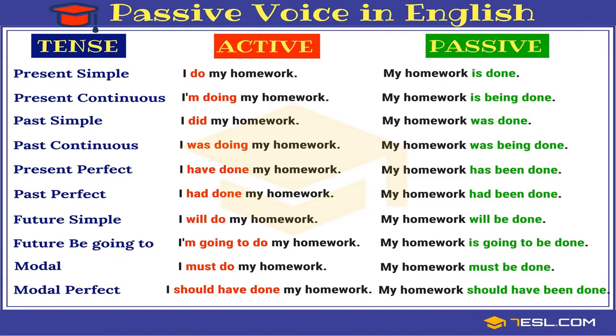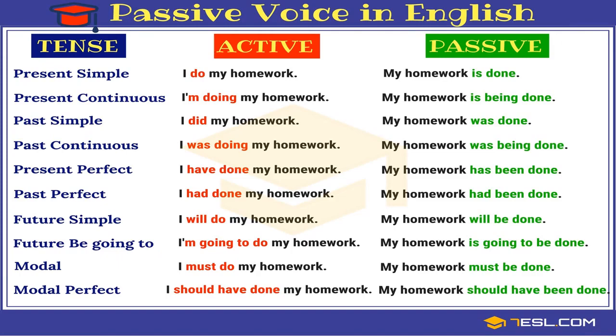Now change with examples. Simple present: I do my work. My homework is done. Present continuous: I am doing my homework. Now the object has been changed to subject, my homework, and according to the new subject, the auxiliary is, and being done. I did my homework: my homework was done. I was doing my homework: being. When ing is there, then no change in the auxiliary, only being will be used. My homework was being done.